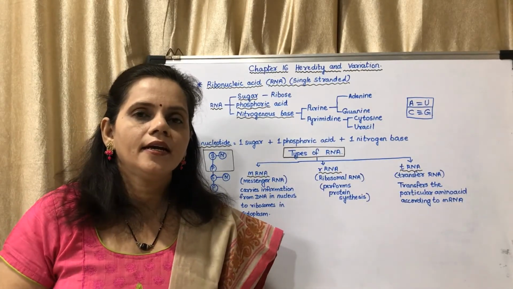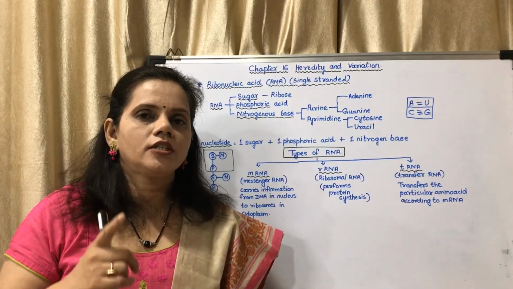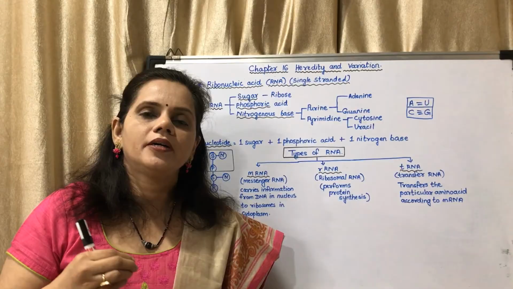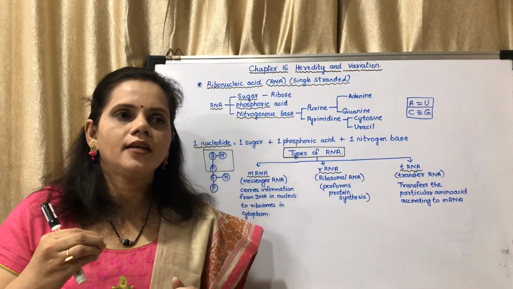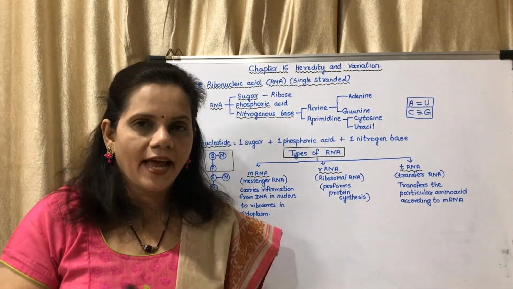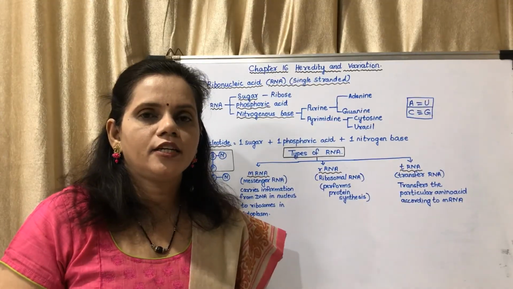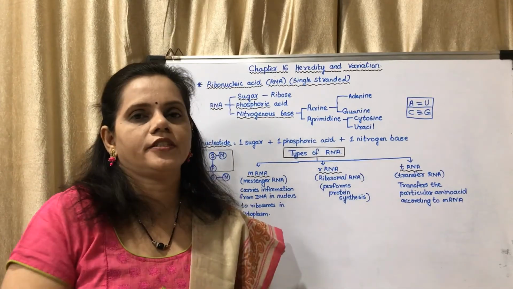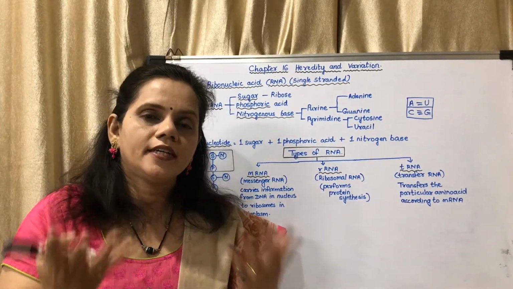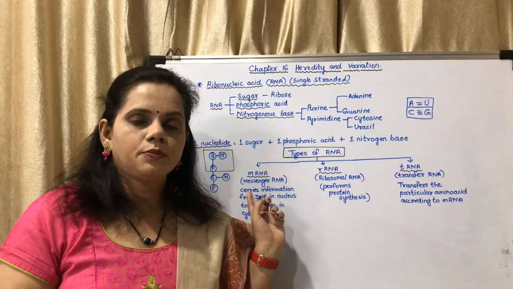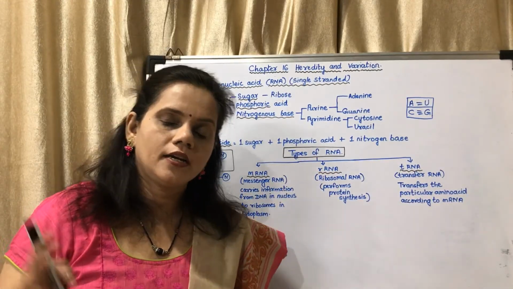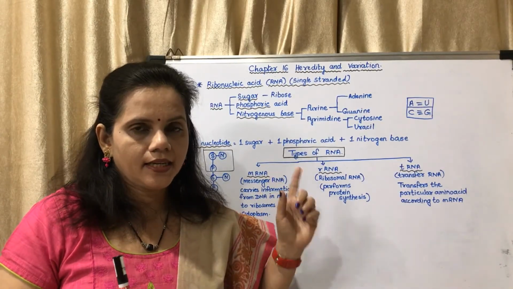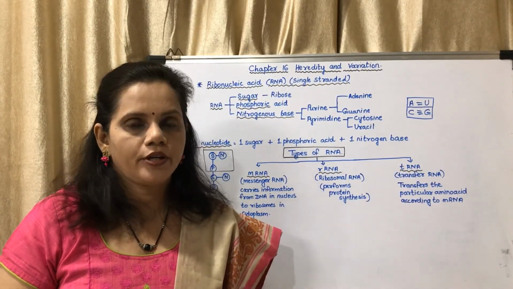So if mRNA says first I want a particular amino acid, not adenine, a particular amino acid. For example, just like I told you now, if it is cat, if the mRNA tells I want C first, then the transfer RNA will bring that C first. Okay, and if it tells I want A next, it has been coded on mRNA, transfer RNA will bring that A next. Okay, so that is how these three function together in protein synthesis.